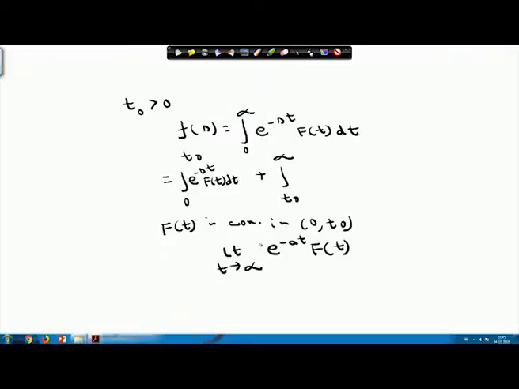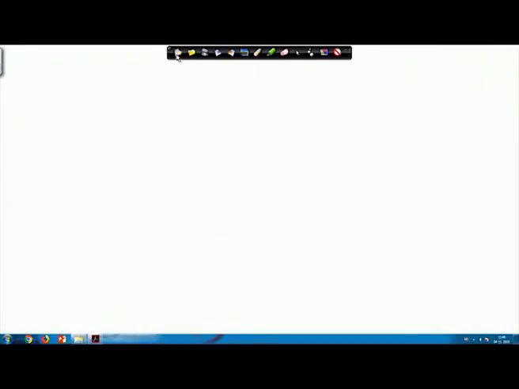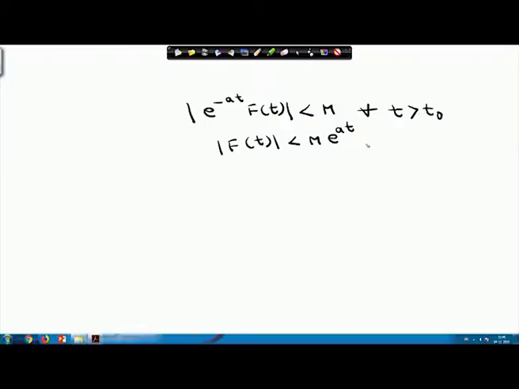Therefore, this limiting value will be finite and there must exist some real number m greater than 0, such that this condition holds, from the definition of exponential order function: e^(-at) f(t) is less than m for all t greater than t0. In other words, the absolute value of f(t) should be less than m e^(at) for all t greater than t0.